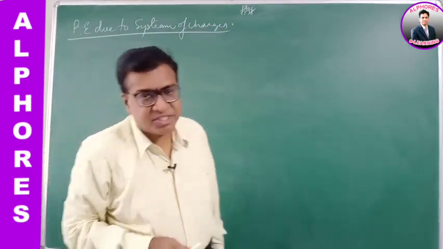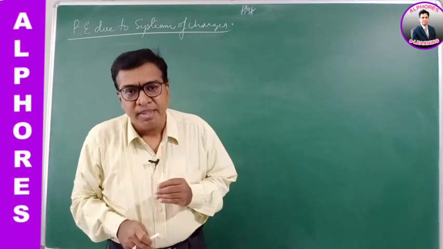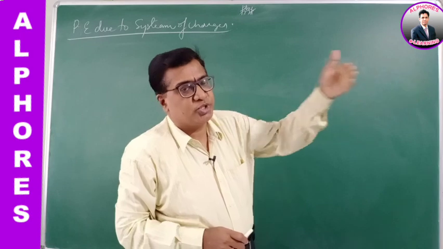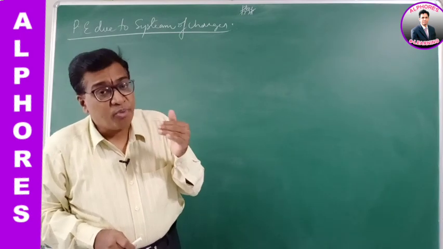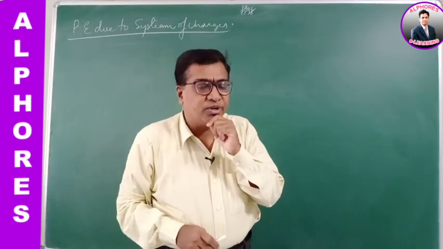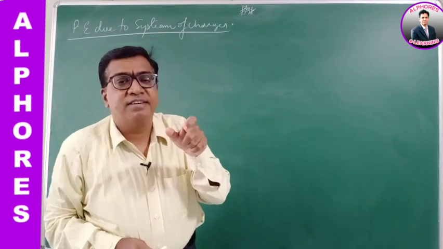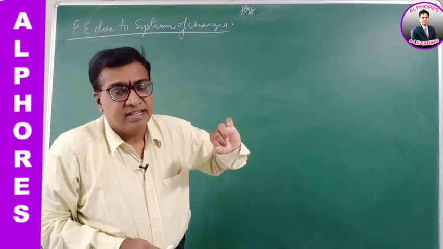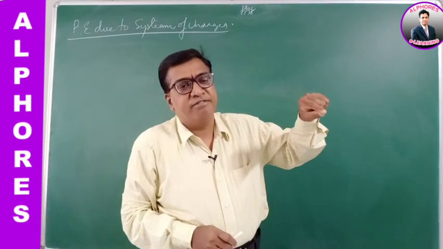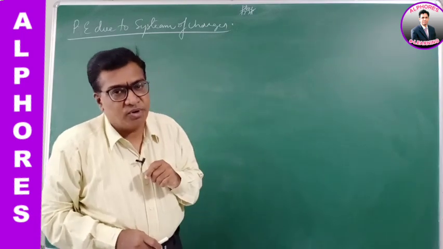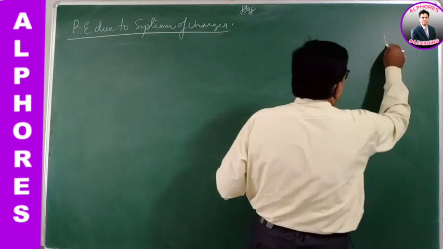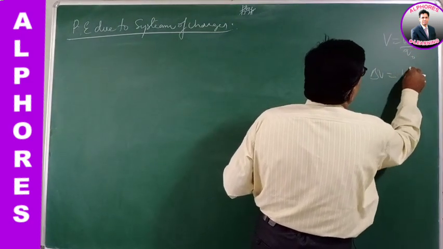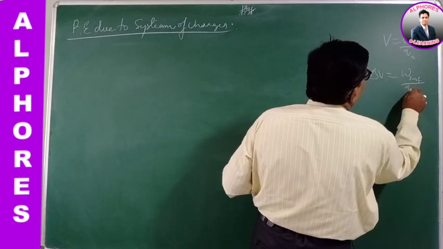I was telling you potential, electrical state of the body. Potential is defined as the amount of work done in moving a charge from infinity to the point in the field. Now potential, V is W by Q. Potential difference is the work done in moving a unit positive charge from one point to another point in the field. Delta V is W initial to final by Q naught, right? So potential V is W by Q naught. Potential difference is W initial to final by Q naught.